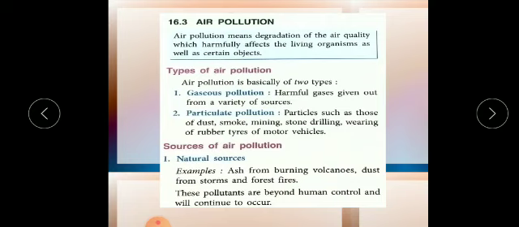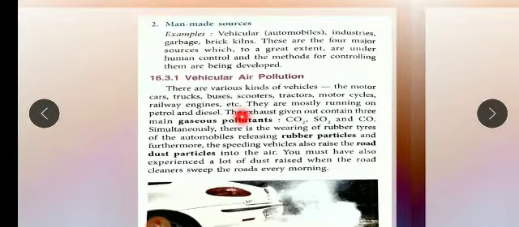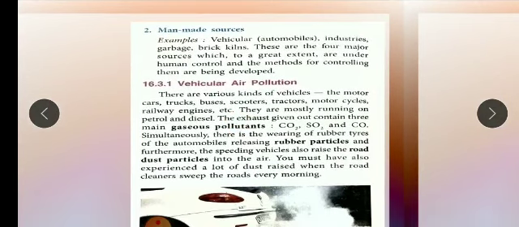These contain so many harmful gases and particulate matter also. The next one is man-made, which you can easily understand is caused by man.